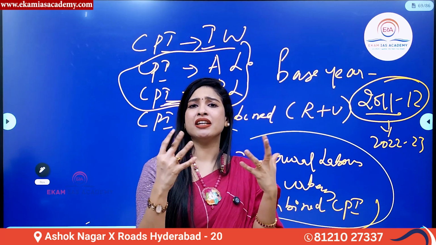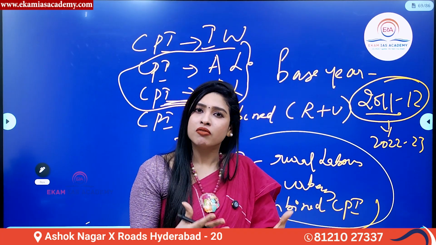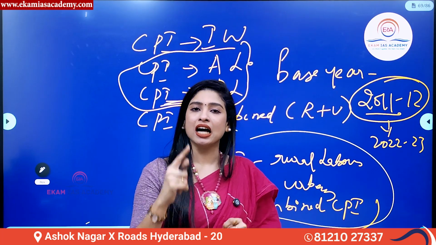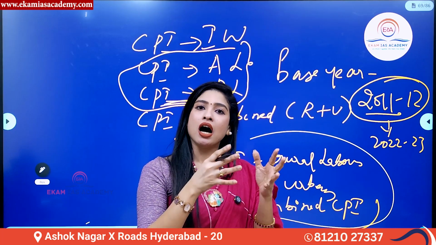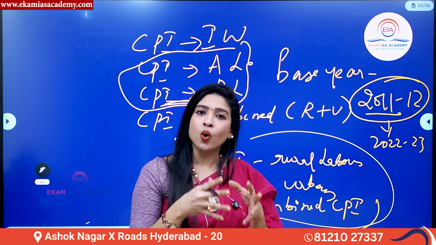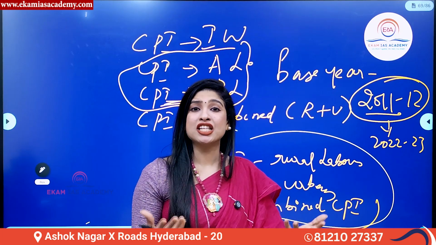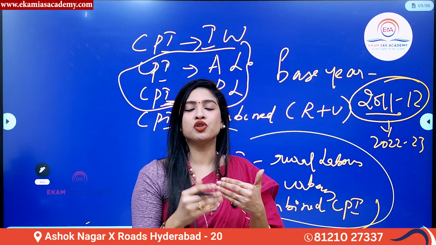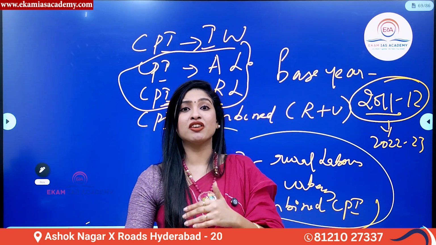Now, inflation data cannot be released yearly. It has to be released on a monthly basis, right? Previously, wholesale price index data was released on a weekly basis. But slowly and gradually, after 2012, wholesale price index data started getting released on a monthly basis. And now it is very important: month to month, you should know what the inflation was for the month of October, for the month of November, for the month of December.